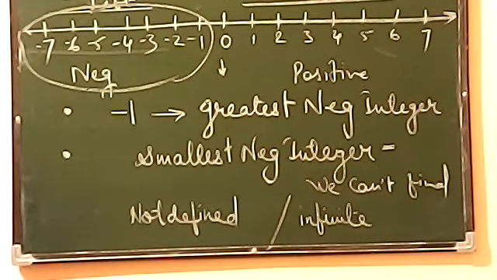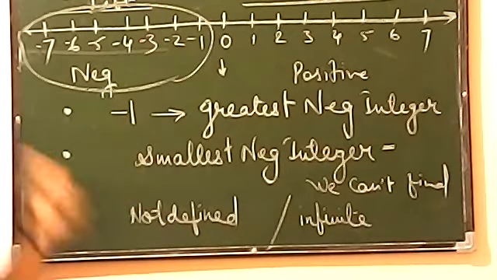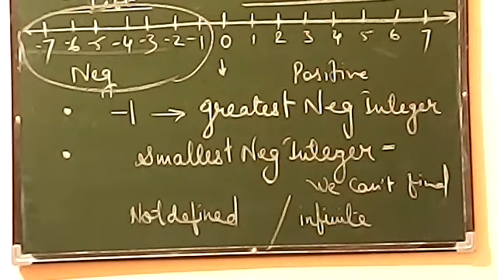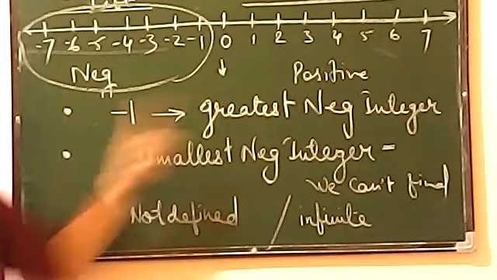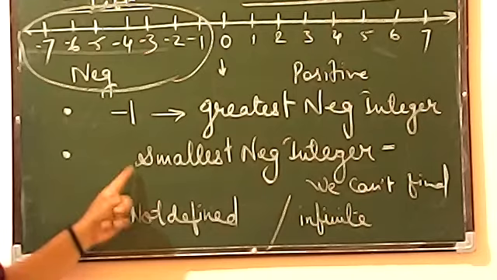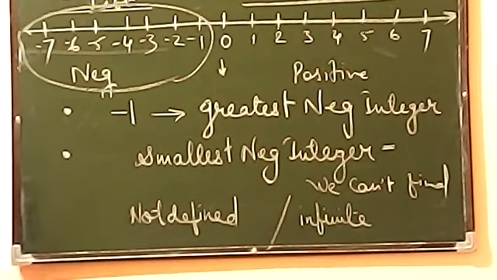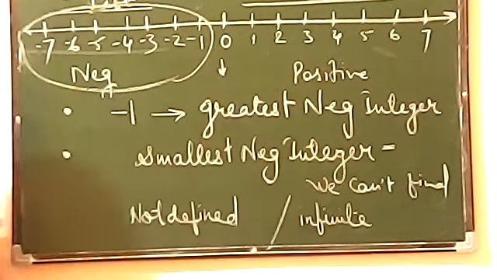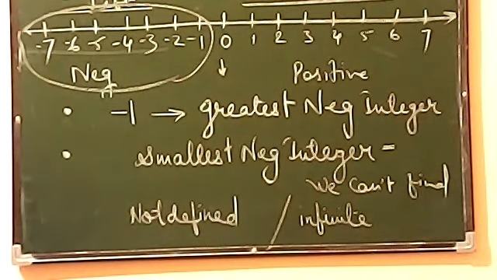The first thing, -1 is the greatest negative integer. I am talking about negative, beta, okay, because positive you have already studied. So here I am talking about: the greatest negative integer is -1, and the smallest negative integer you cannot find out. Now I am moving on to the positive direction. Just look here, only the positive side. Can you please tell me, on the positive side, which one is the smallest positive integer? Which one is the smallest positive integer?